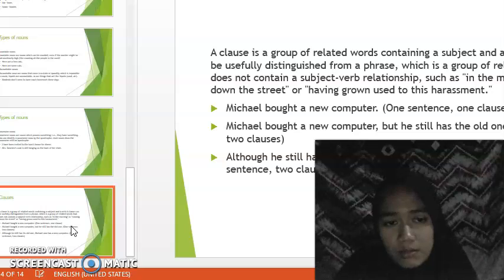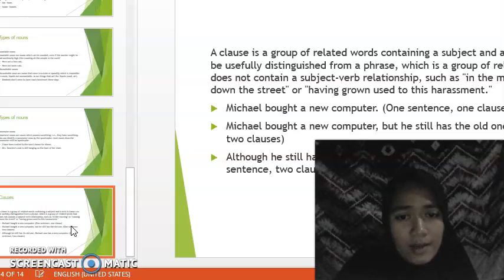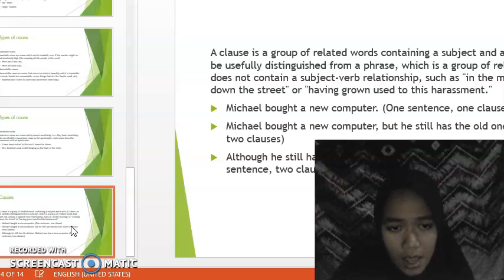Example: Michael bought a new computer. This is one sentence and one clause. Michael bought a new computer, but he still has the old one. This is one sentence but two clauses.